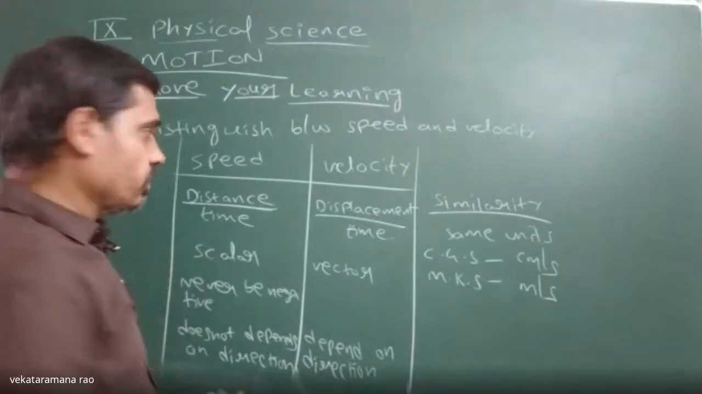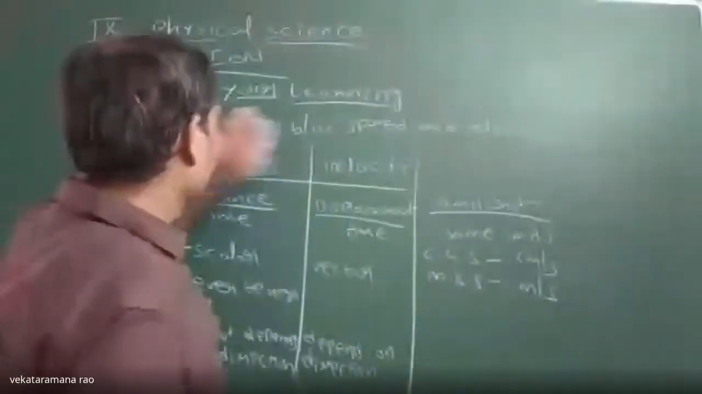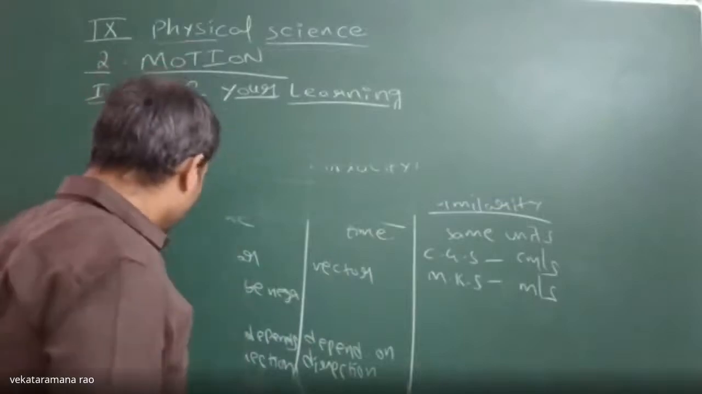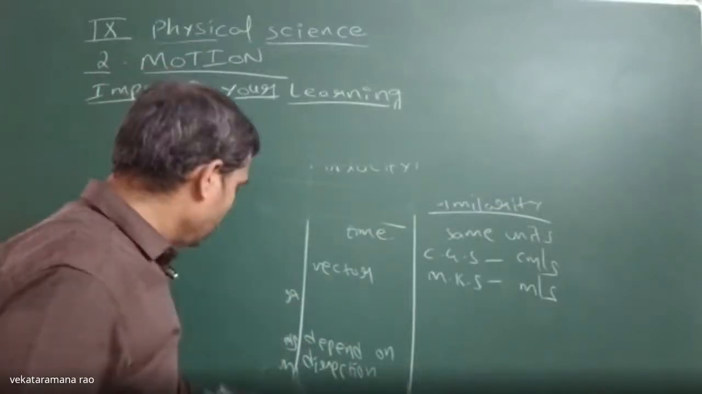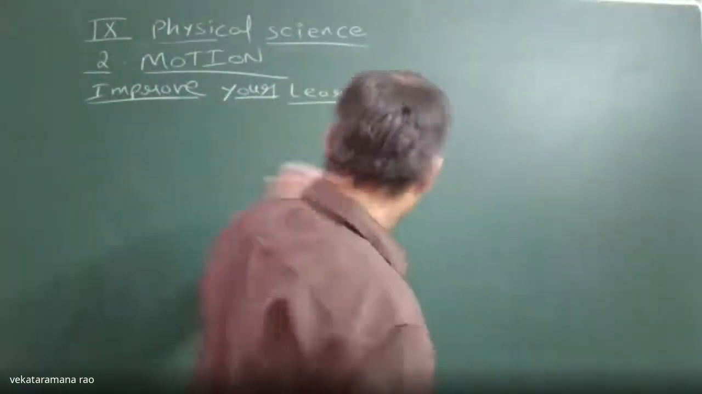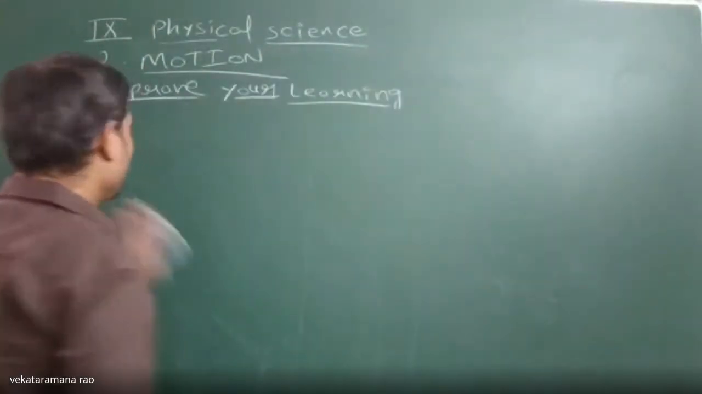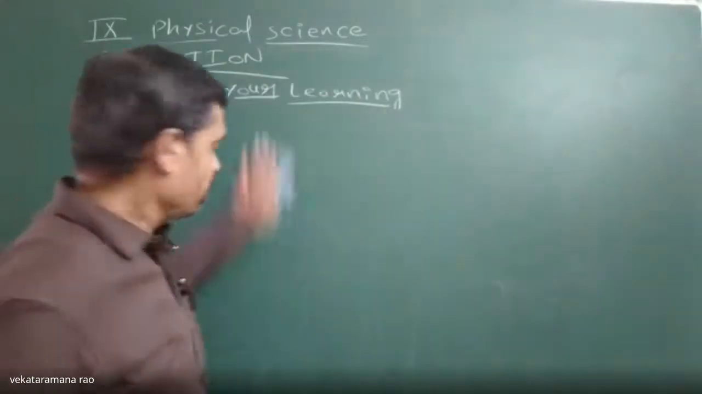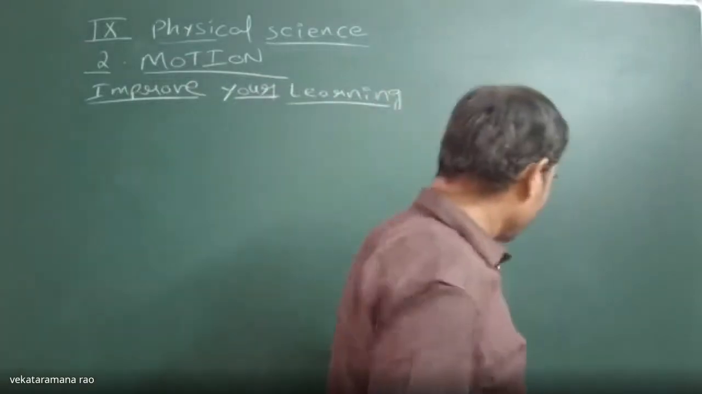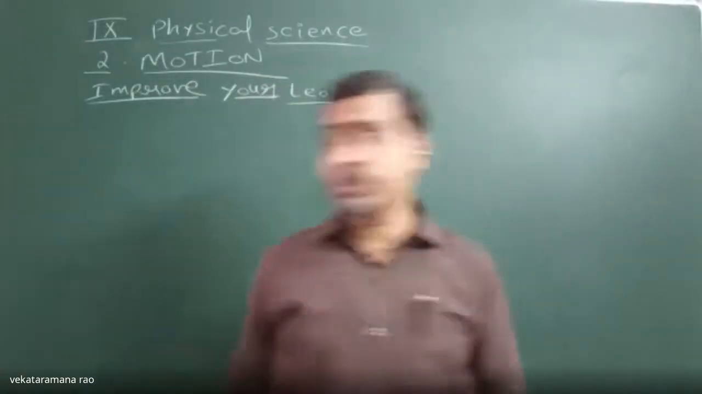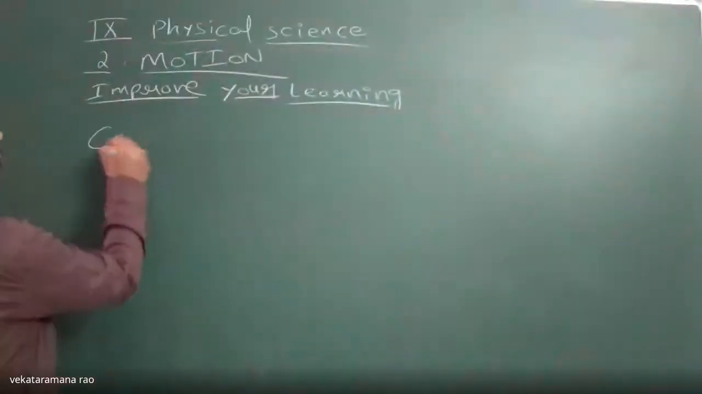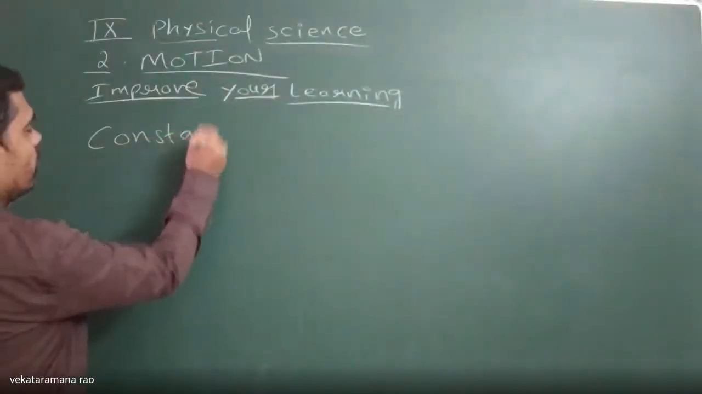When is an object said to be in constant acceleration? If a body's velocity changes equally in equal intervals of time, then it is said to be in constant acceleration.